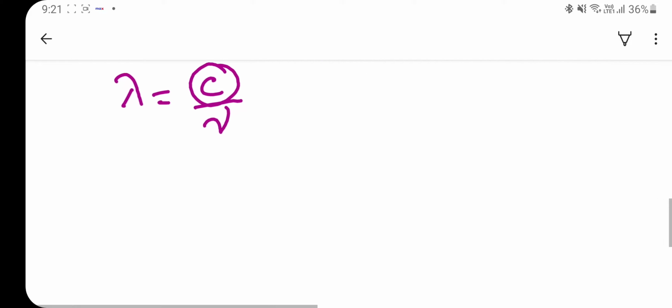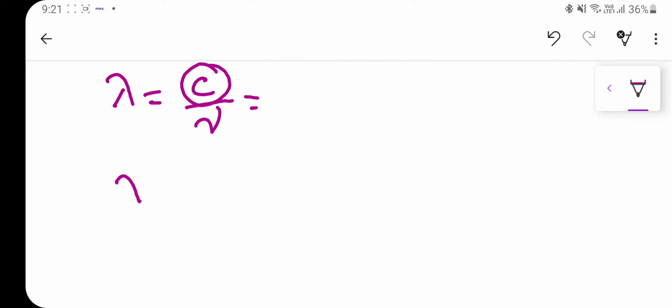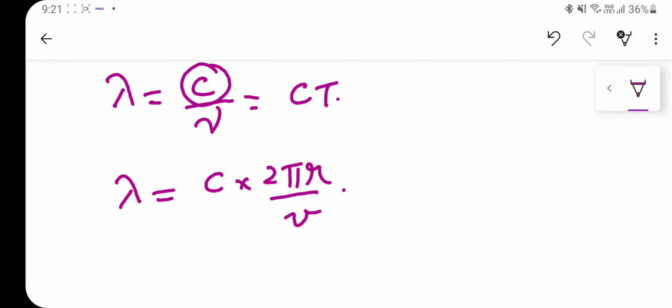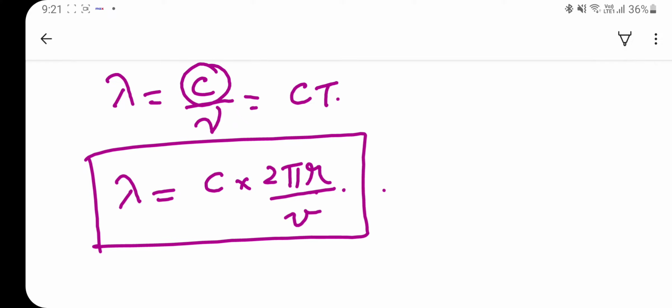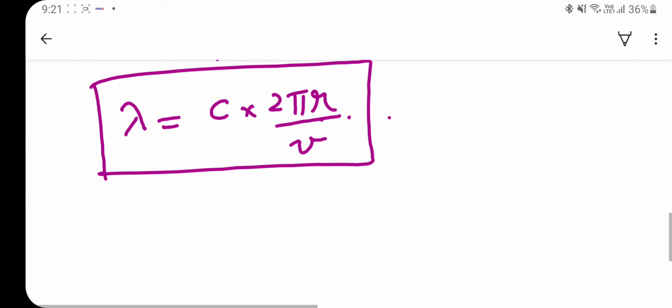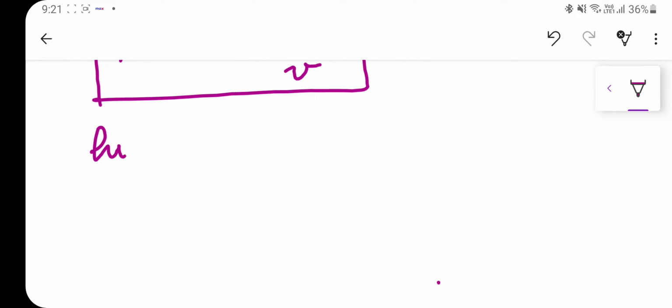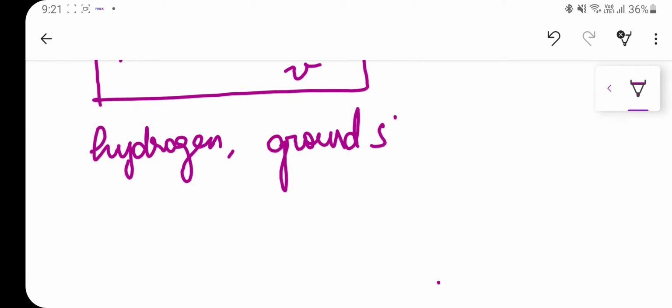Now when we substitute in the formula, you can write this as C into T, because frequency is 1 by time period. So lambda is equal to C into 2 pi r divided by V. Clear? Now our work is done. We just have to find out what is r and v for the electron in the hydrogen atom in the ground state. We have to just substitute in that equation, and then your answer will be ready.